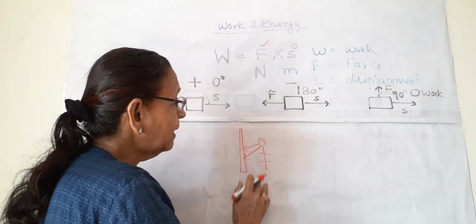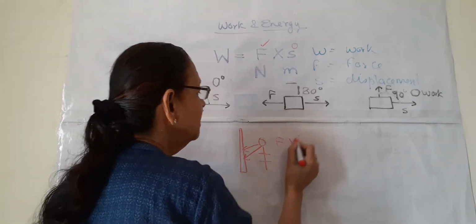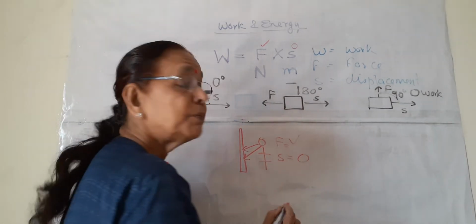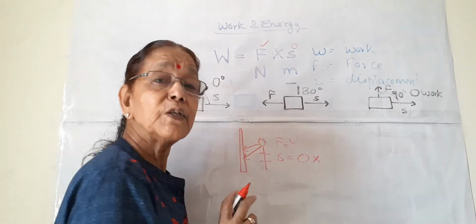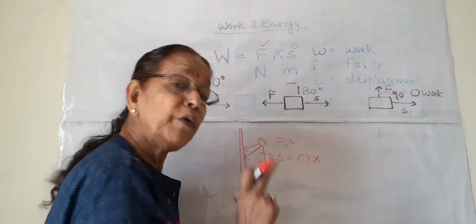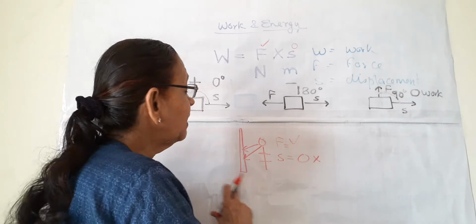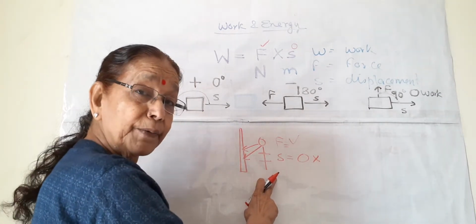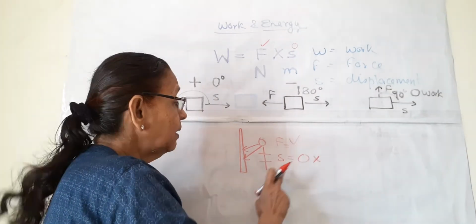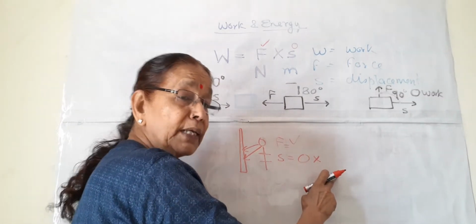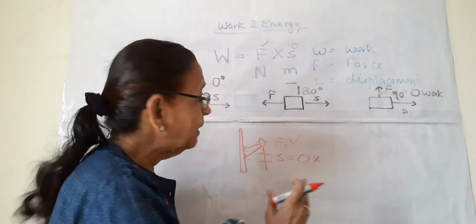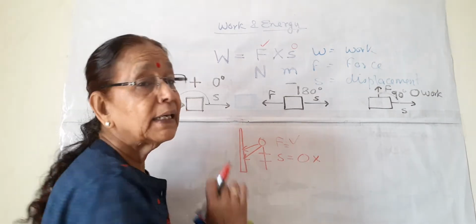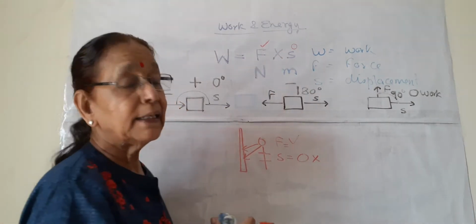What happens in this case? Force is there, yes, the force is applied by the boy. But no displacement, displacement is 0. So in spite of doing hard work, he has done no work as per science. He is applying so much force, but as there is no displacement, as per science parlance, no work is done by this boy in this case. So this is the second case.